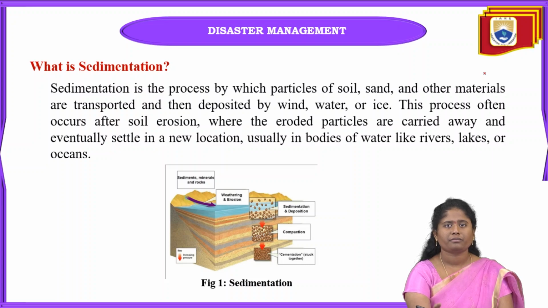When these eroded particles are carried away, they settle in some part, meaning a new location. That is called sedimentation here.